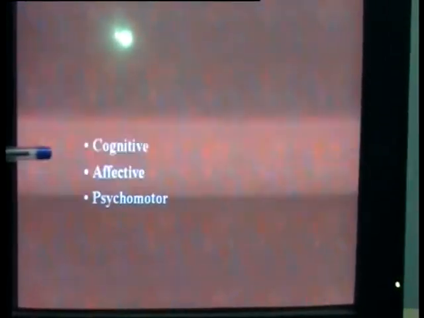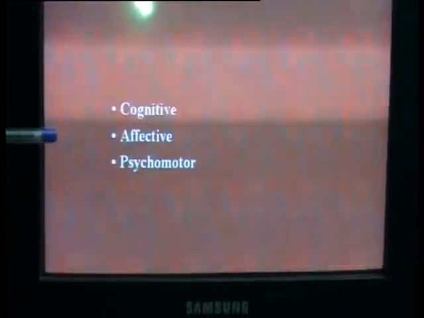In this thinking process, they have given six components. The cognitive domain has six components. They have been hierarchically arranged from the lowest complexity to the higher complexity of the skills expected of the learner.